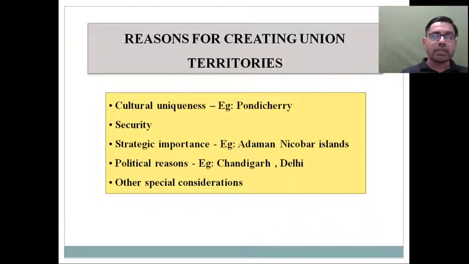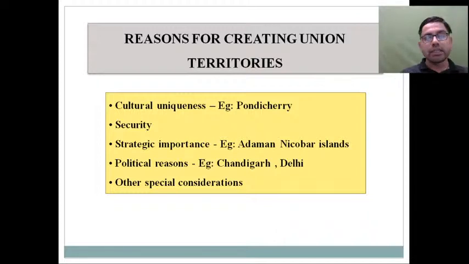If you see the example of Daman and Diu and Dadra and Nagar Haveli, those two union territories have been recently merged, and that merger came into force in January 2020, even though the bill was passed in November 2019. Here you will find that Dadra and Nagar Haveli and Daman and Diu were created as union territories because of some cultural uniqueness.